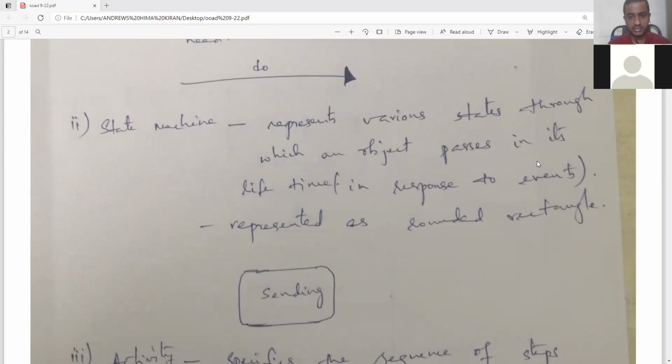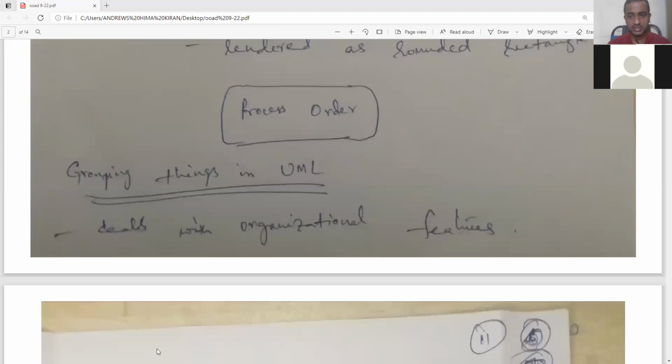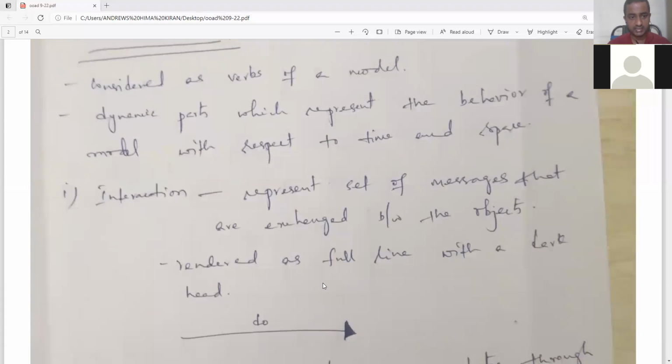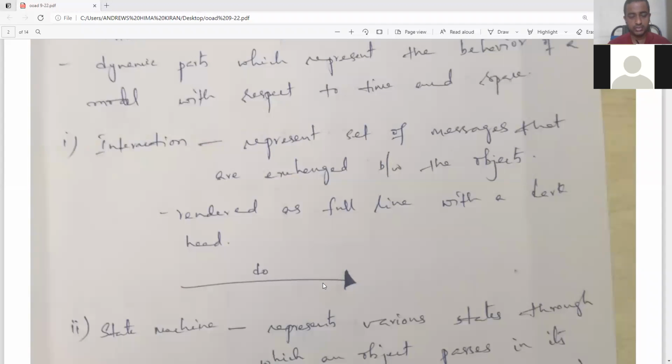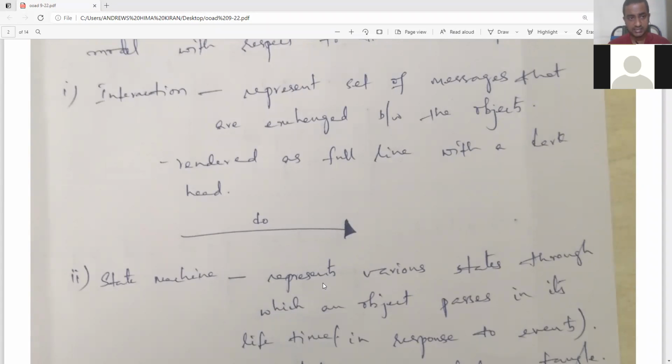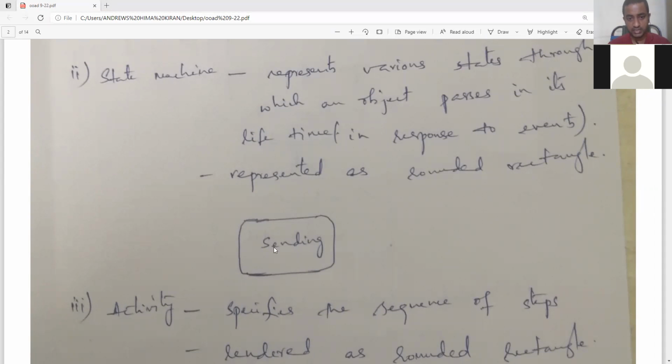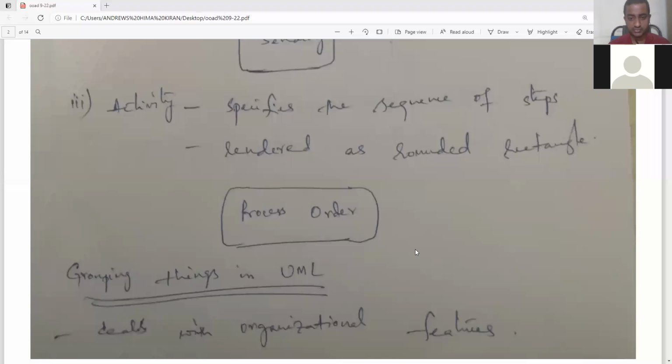And the next one is grouping things in UML. So these three are the behavioral things. The first is interaction between two entities, that means passing messages in between two objects or two entities. Next one is state machine, that means it represents the states through which an object passes in its lifetime in response to events. And the third one is activity. It is like a use case only.